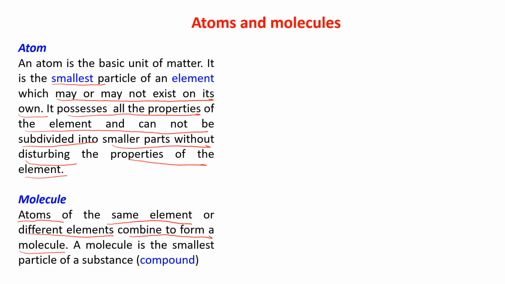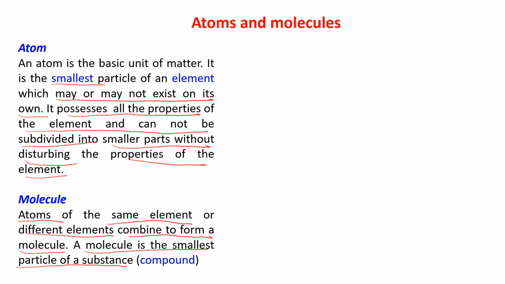That means you can understand that a molecule is made up of atoms. The atoms of the same element can combine to form a molecule, and atoms of different elements can combine to form molecules. A molecule is the smallest particle of a substance which is known as a compound.